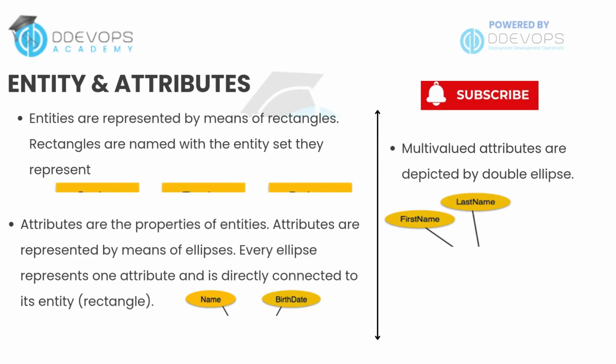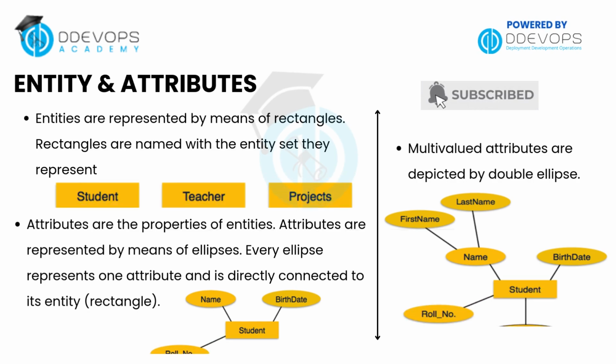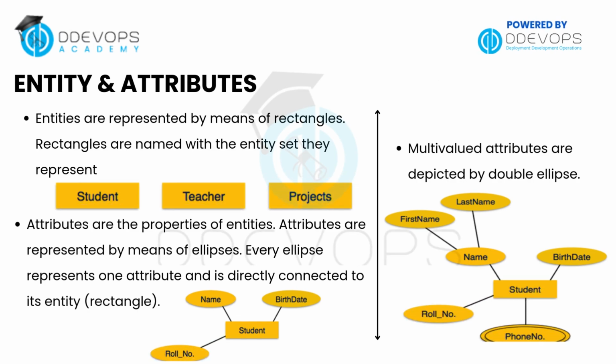In database design, especially when working with entity relationship diagrams, we use specific symbols to represent data structures. An entity is something we want to store information about, like a student, teacher, or project. In diagrams, entities are shown as rectangles. Each entity has attributes, which are its properties, like name, birth date, or roll number. These are shown as ellipses connected to the entity.